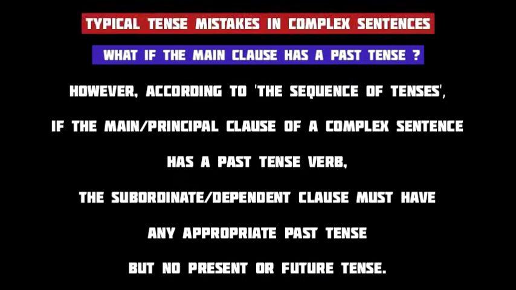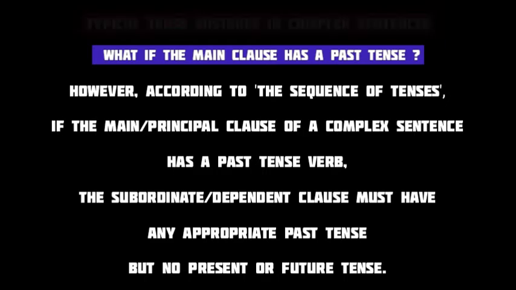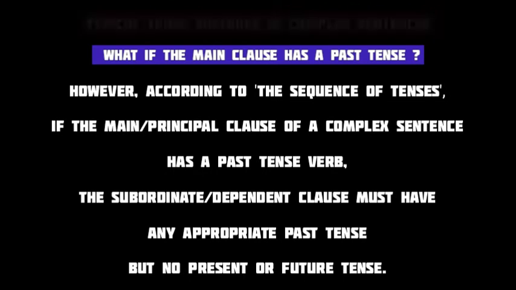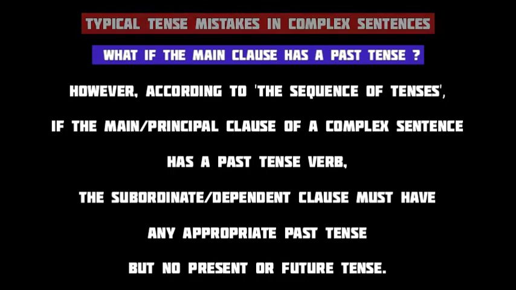However, if the principal clause has a past tense verb, the verb in the subordinate clause must be in an appropriate past tense only. In such a case, the verb in the subordinate clause cannot be in any present or future tense. And this is where tense errors are made in complex sentences. I mean, even when the main clause has a past tense, we use the verb in the subordinate clause in either present or future tense.